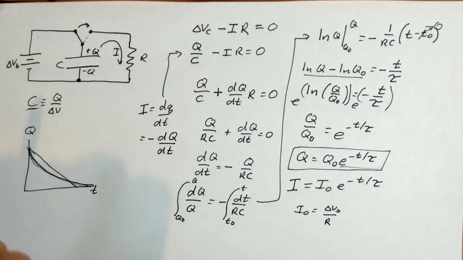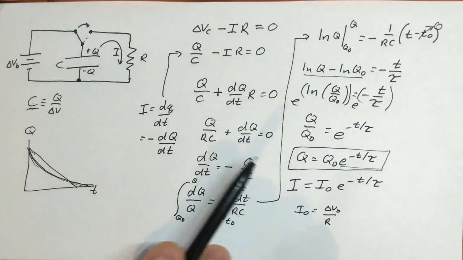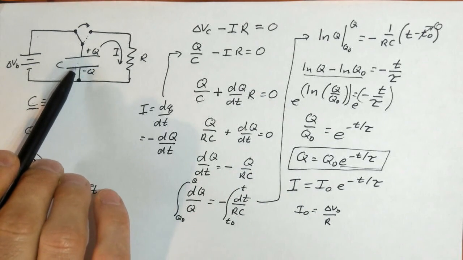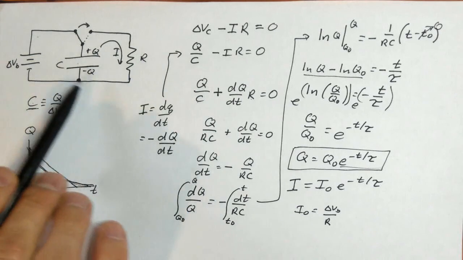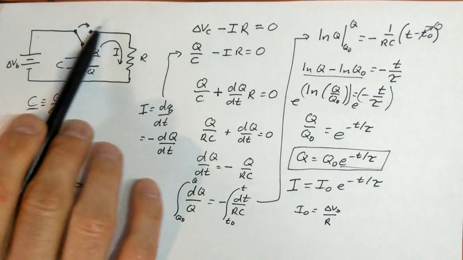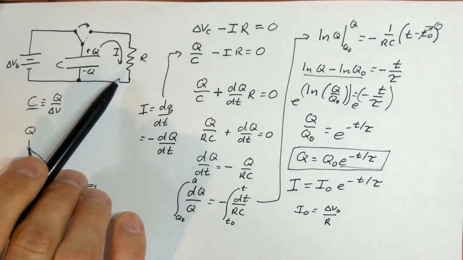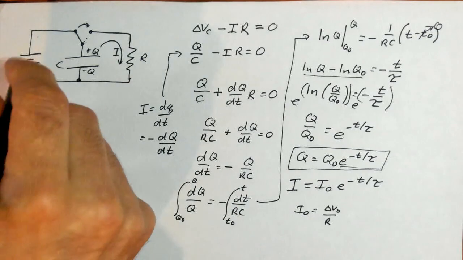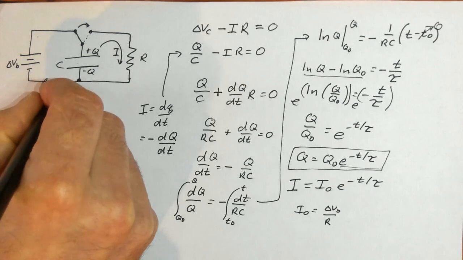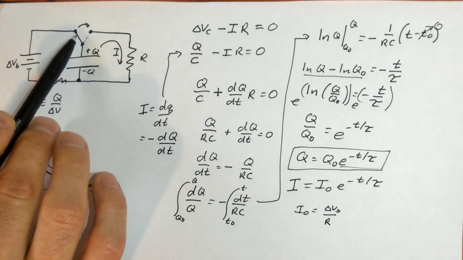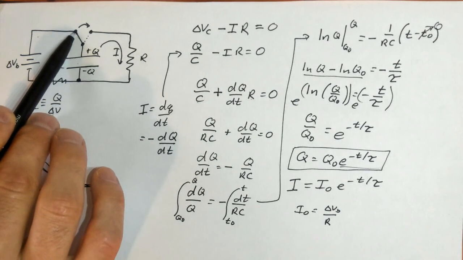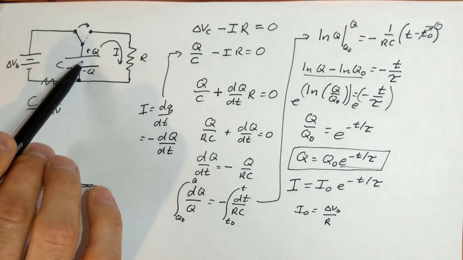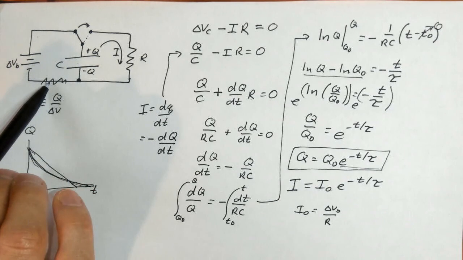Now I chose to demonstrate the case of a discharging capacitor. This capacitor is discharging its charge through the current through the resistor. We could have done it differently, where we could have put a resistor maybe right here, and then flip the switch to here, and this will start charging the capacitor, but through a resistor.